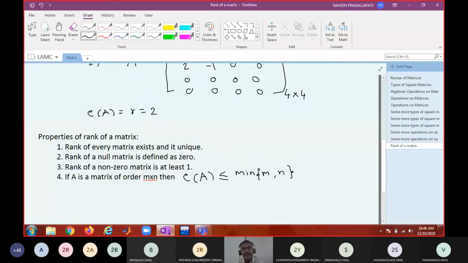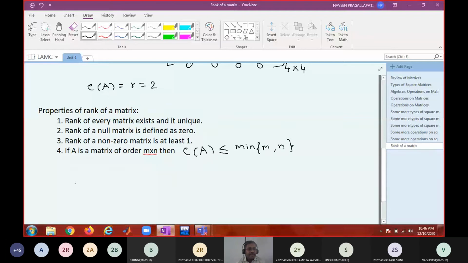Suppose I give a 3 by 10 matrix, what is the minimum of 3 and 10? 3. So rank is always less than or equal to 3. It will not exceed 3, right? But it can be up to 3. Is that okay? So what is the next one? Fourth one? Oh, sorry, fifth one. Rank of AB, if it is a product, is less than or equal to the minimum of the ranks.